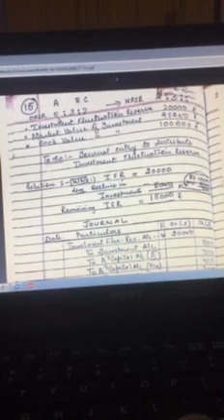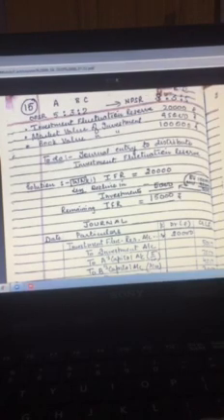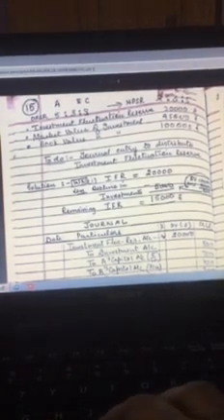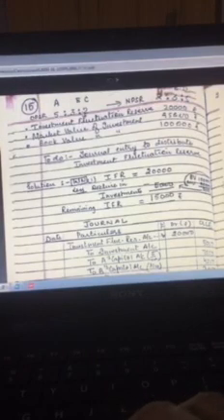They are sharing profits in the ratio 5:3:2. In future they decide to share the profits in the ratio 2:3:5. So this will be your new profit sharing ratio, and this was your old profit sharing ratio.